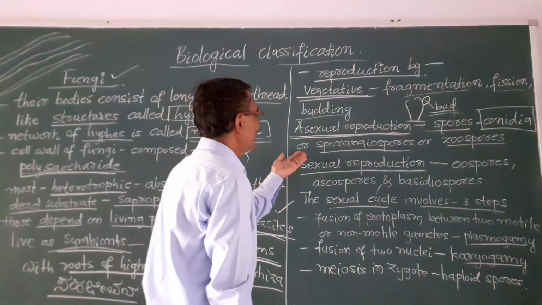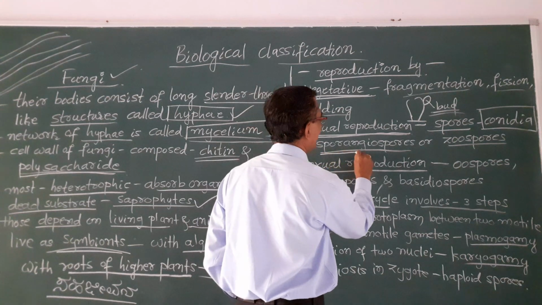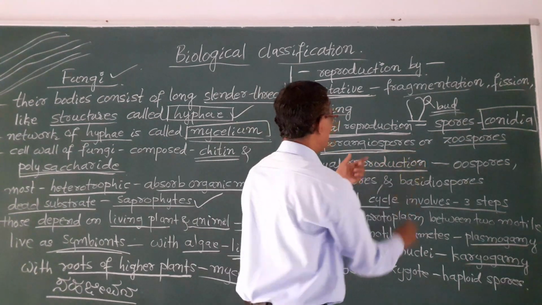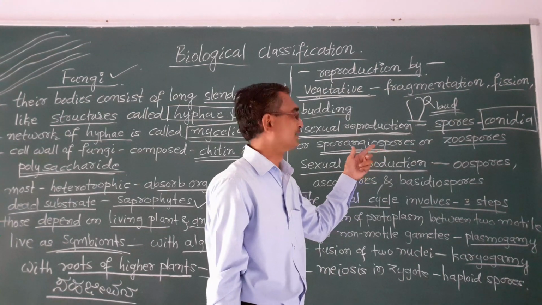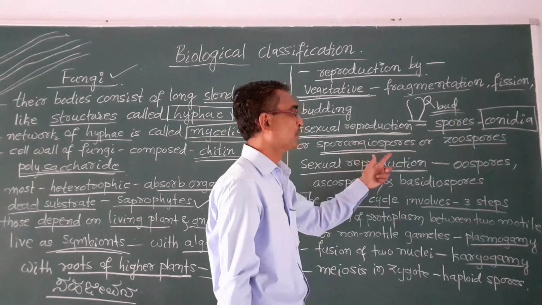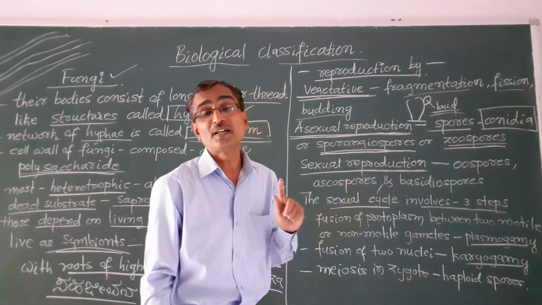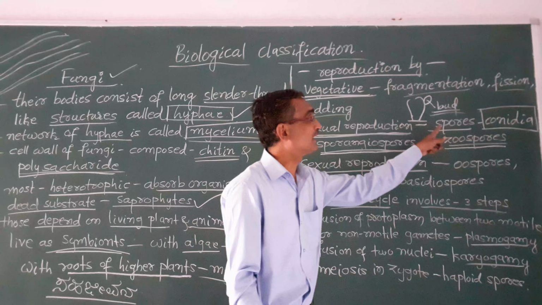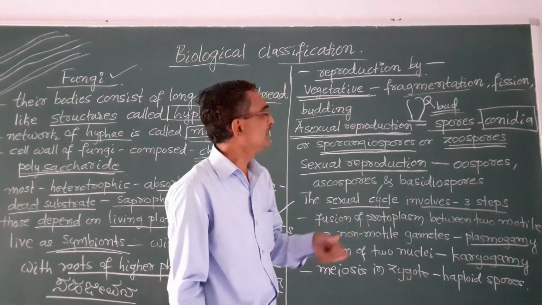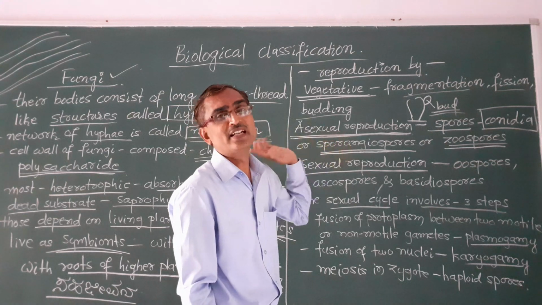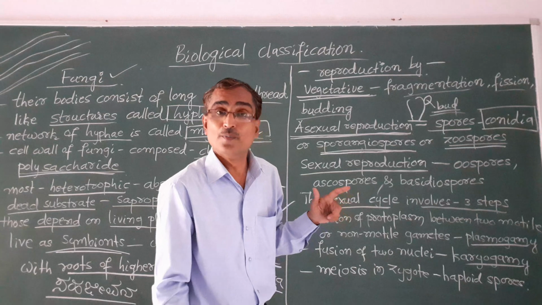They also reproduce asexually by sporangiospores. These are different types of spores: conidia, sporangiospores or zoospores. Spores are nothing but the structures through which reproduction takes place by means of an asexual method.